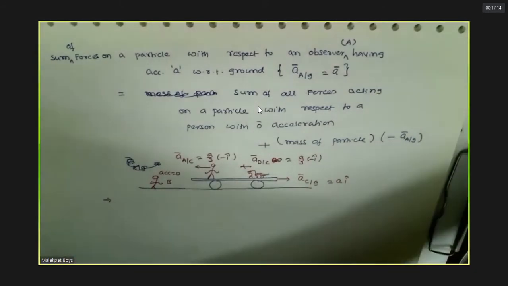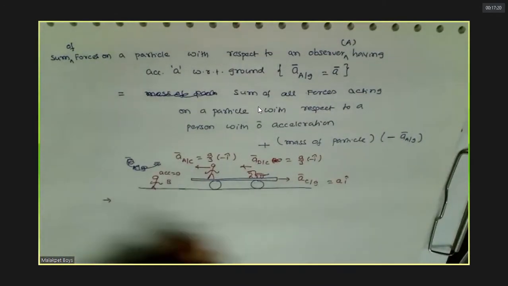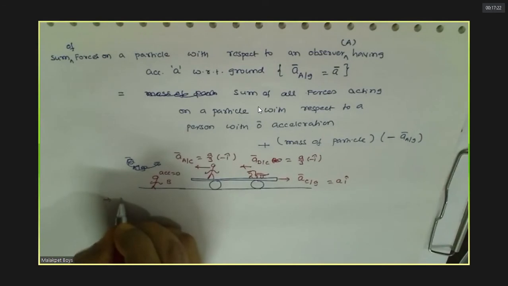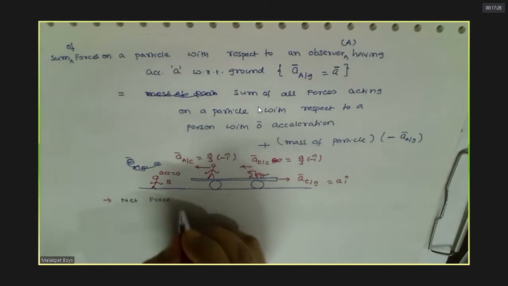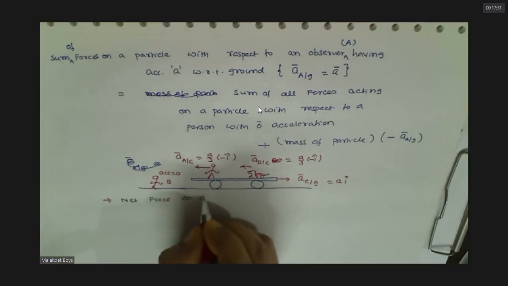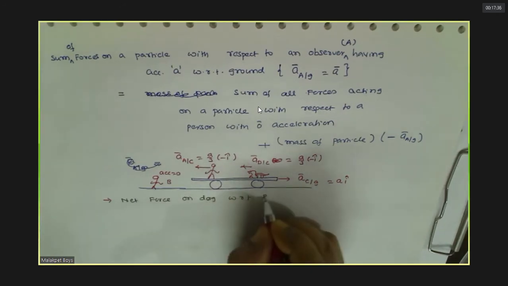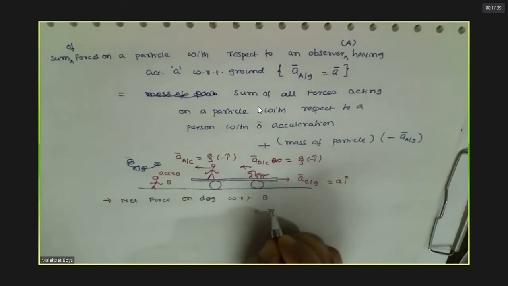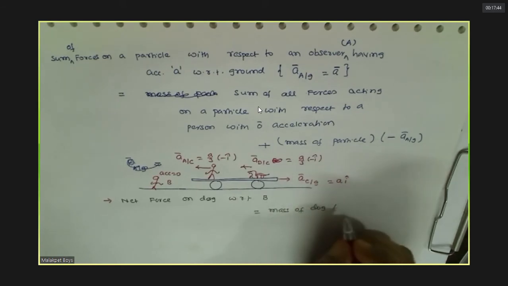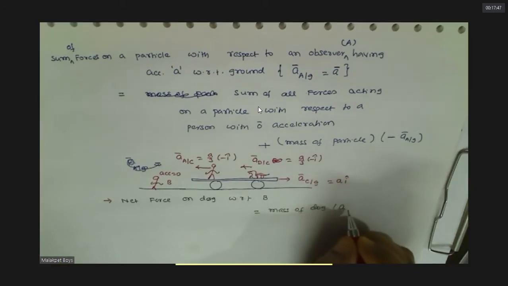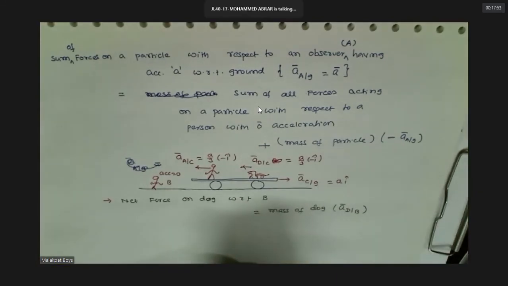What is the first one he is asking? Net force on whom? With respect to B. That means mass of dog into acceleration of dog with respect to B. This is actually the equation, no?